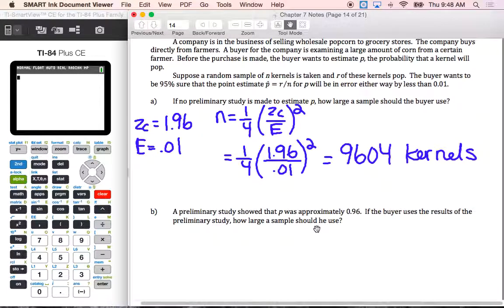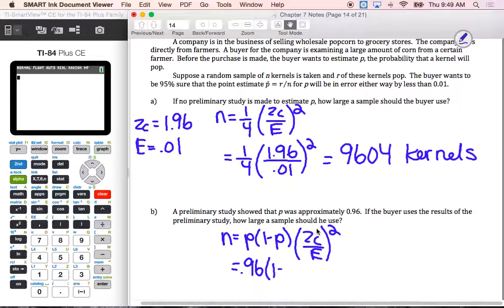Now for part B, they give you a P. So now we're using the other formula. So P times 1 minus P, and then we tack on at the end the ZC over E squared. So now plugging things in where they go. They tell us that our P is 0.96. So we have 1 minus 0.96.